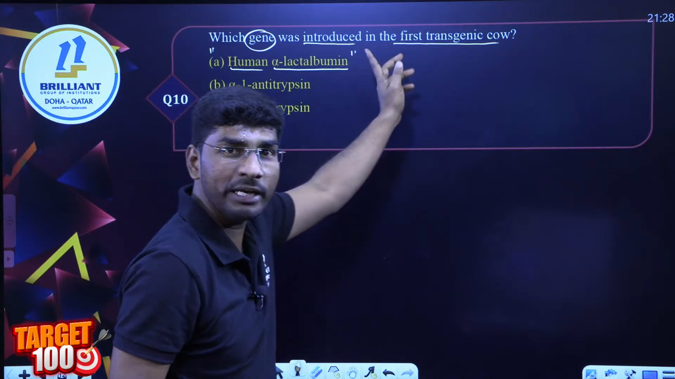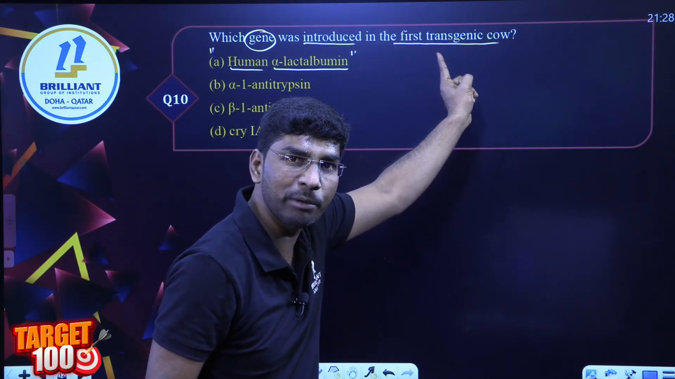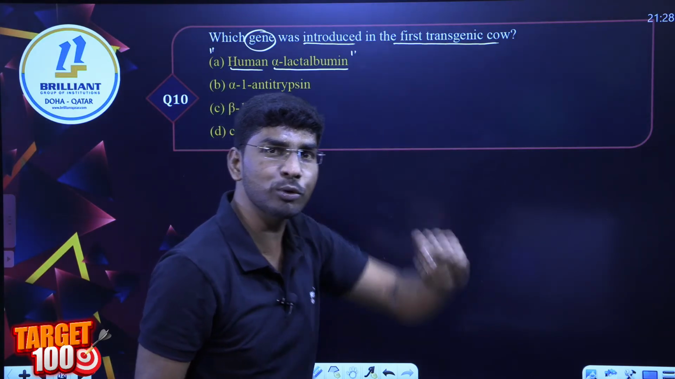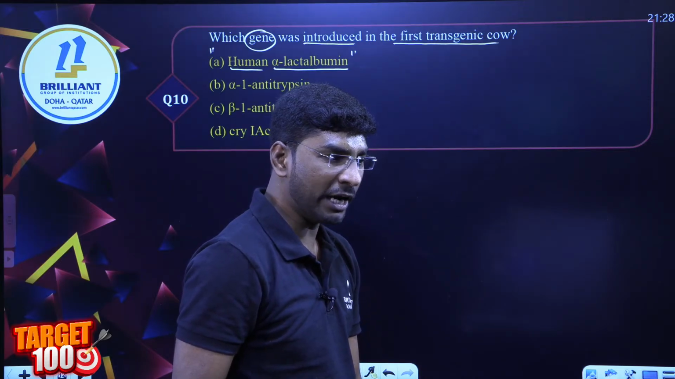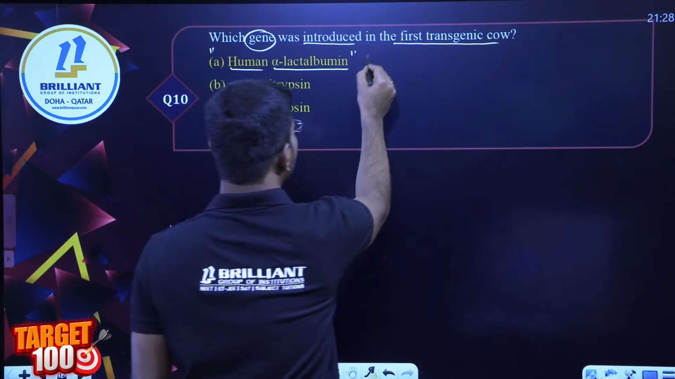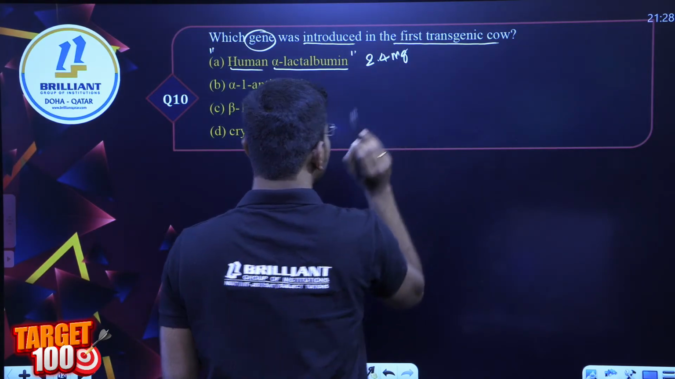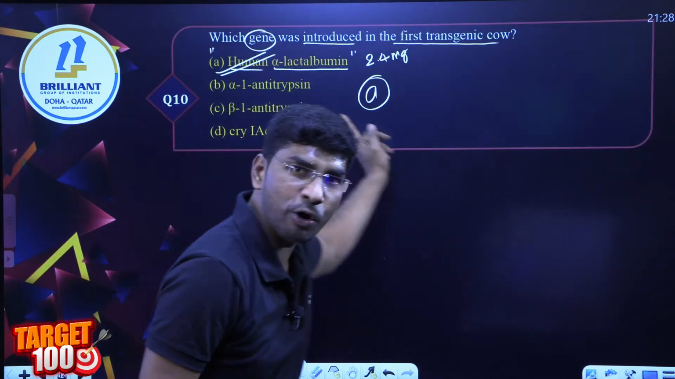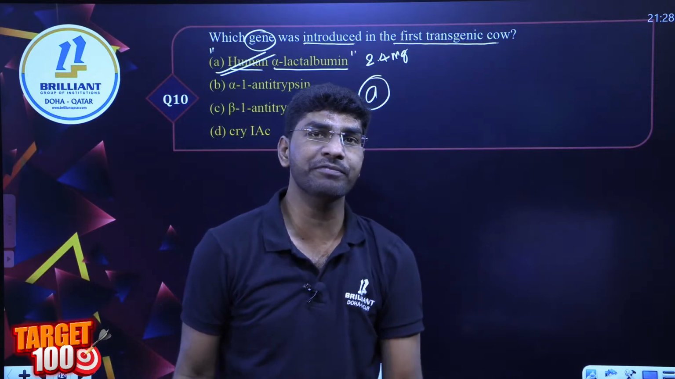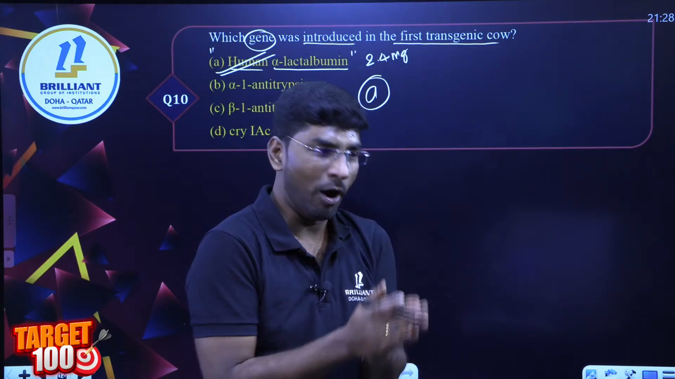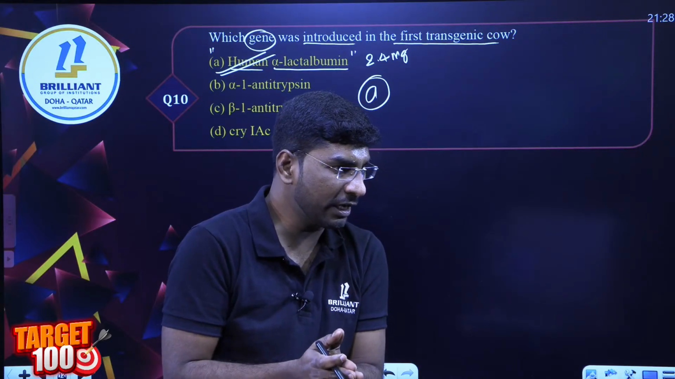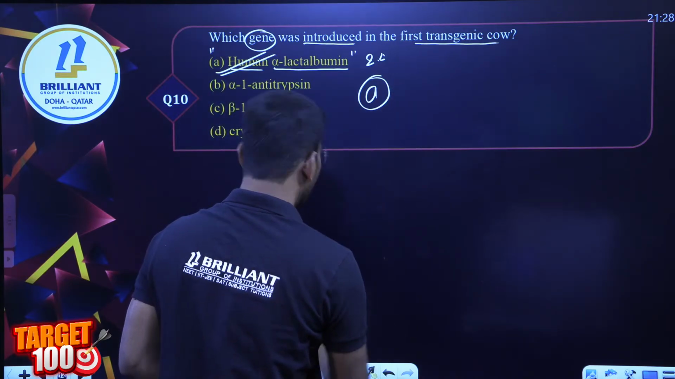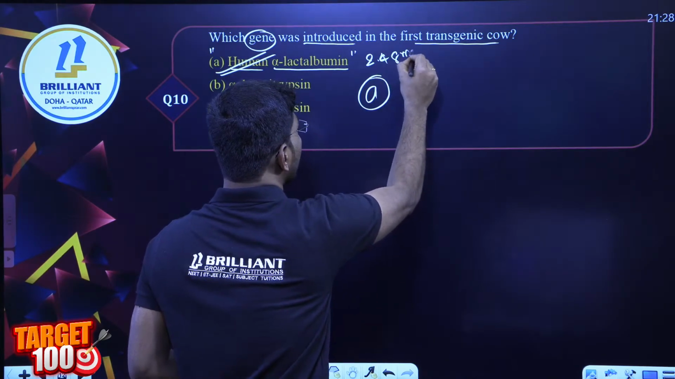Anyone can tell me how many grams? What is the amount of this in 1 liter of milk? 2.4 mg, right? Yes or no? 2.4 mg. So we can write human alpha lactalbumin. One option is grams, right? Is it gram? Okay, I will change here. It is 2.4 grams. Okay, done.